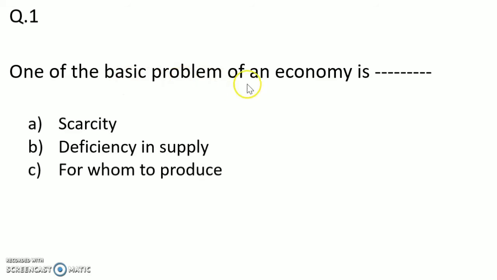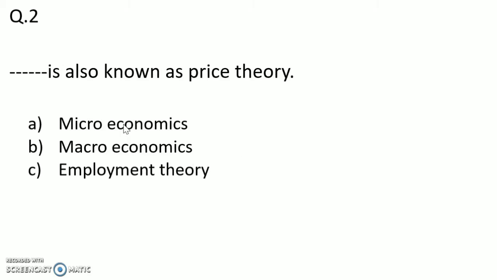The basic problem of an economy. One of the basic problems. So scarcity, we know that scarcity is the root of all economic problems. Now second option, deficiency in supply. And third option, for whom to produce. Scarcity is the root of all economic problems, but that is not one of the basic problems. So that is not the answer. Then deficiency in supply, that also is not the answer. The answer is option C, for whom to produce.